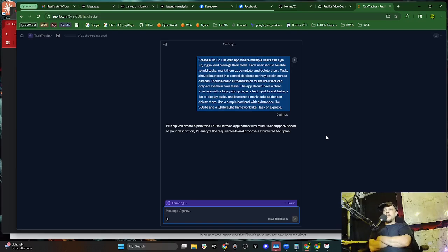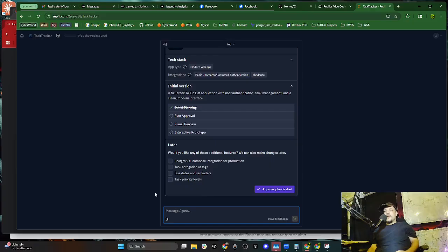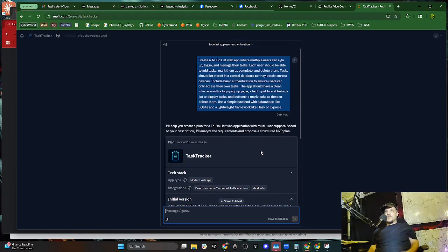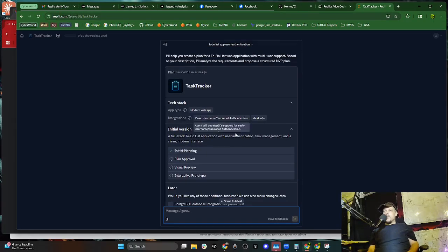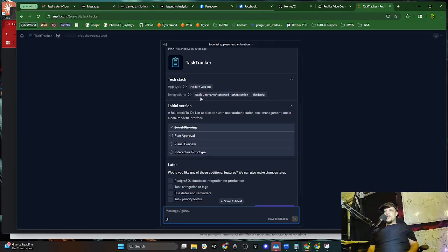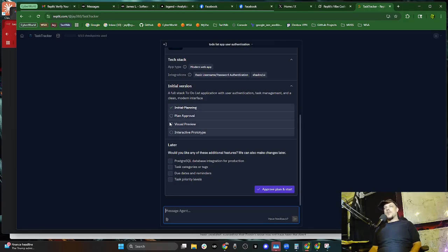I'll help you plan a to-do list web application for multi-user support based on your description. I'll analyze the requirements and propose a structured MVP plan. Okay. I love the way it's considering options, stopping to think. It's not just spitting crap out. You can tell that there's a lot of reasoning going on. Task tracker, modern web app, integrations, basic username, password auth. Okay, so, and then it's already checking off what it's done.